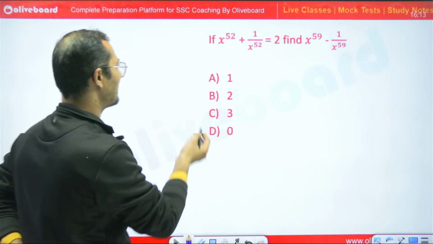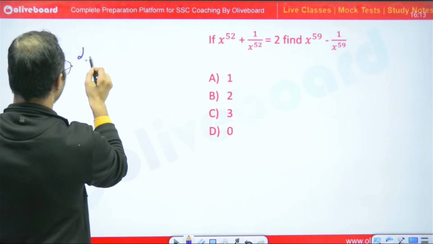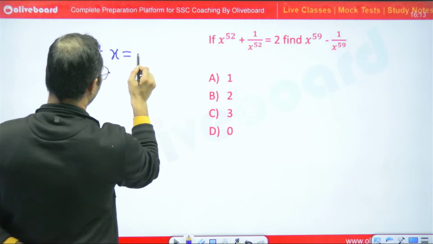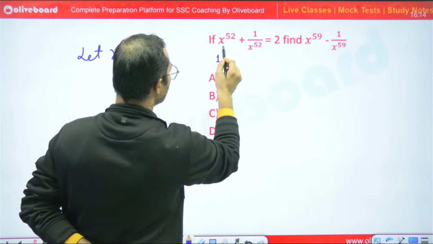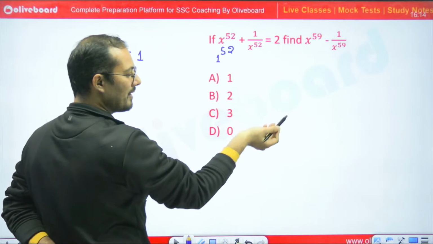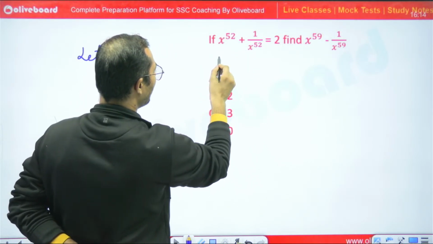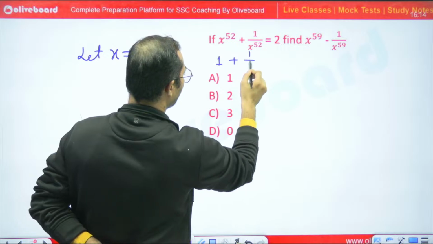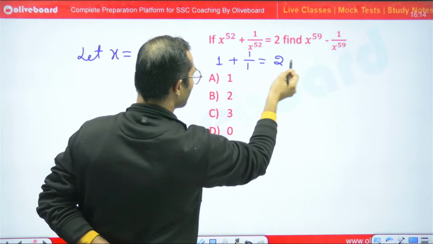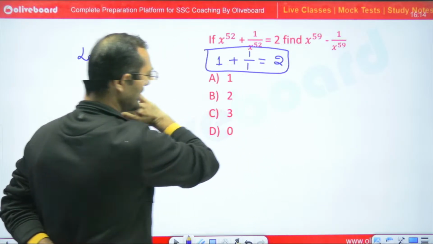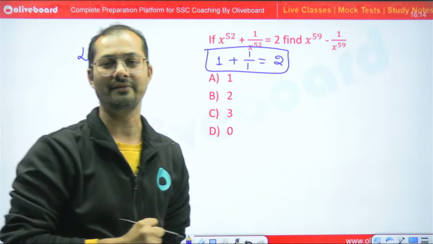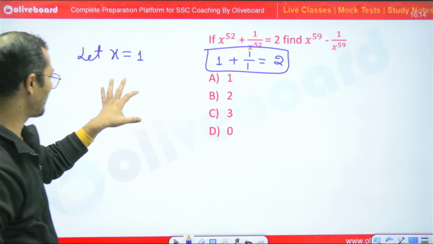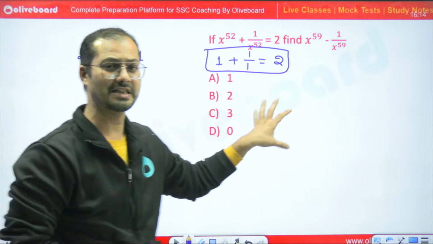So here, suppose let x is equal to 1. So x to the power 52 is 1 to the power 52. 1 to the power any value will provide us 1. So 1 plus 1 upon 1. So it is satisfying the equation, right? So we can assume a value which is going to satisfy the given equation. So x is equal to 1 is fully satisfying the equation.